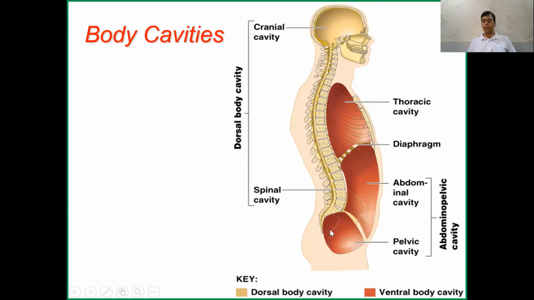This is the pelvic cavity, and this is the spinal cavity. This is the spinal bone, and inside the bone there is a cavity. In that cavity there is the spinal cord. Okay, this is the brain, and the descending part of the brain is the spinal cord, which moves in the spinal cavity.